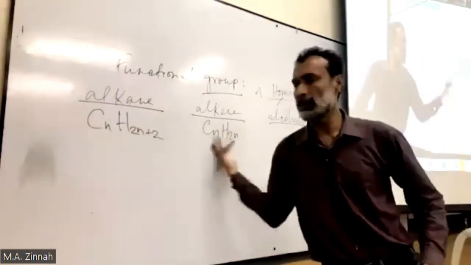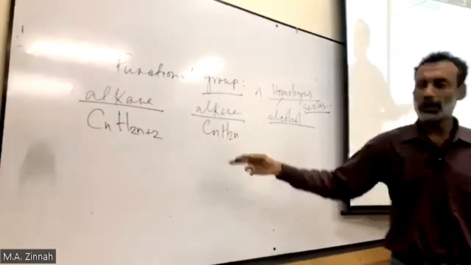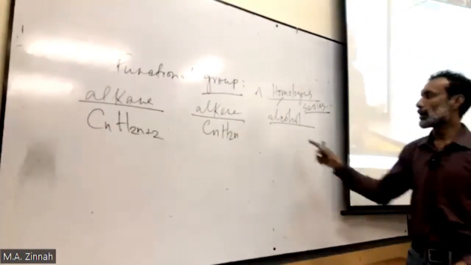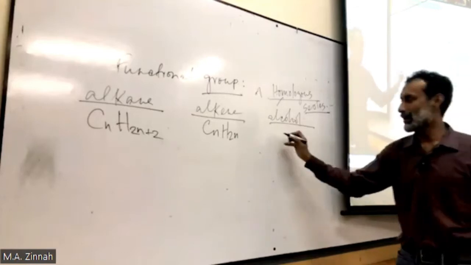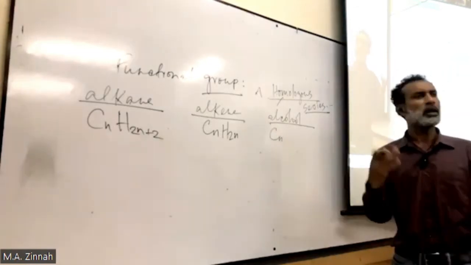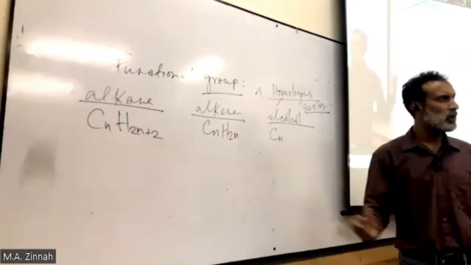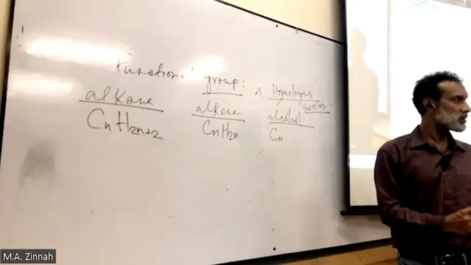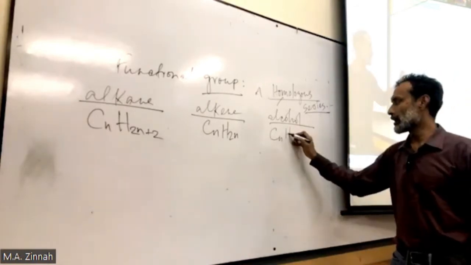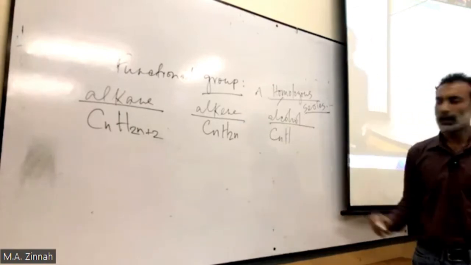Are these two general formulas the same? No, sir. There is no plus 2 here. Now get alcohol. Alcohol, I write Cn. This could be any number. Don't worry about the number. This could be any of 5, 2, 1, 3, 8, any number. Here is H, and the H number is again double.